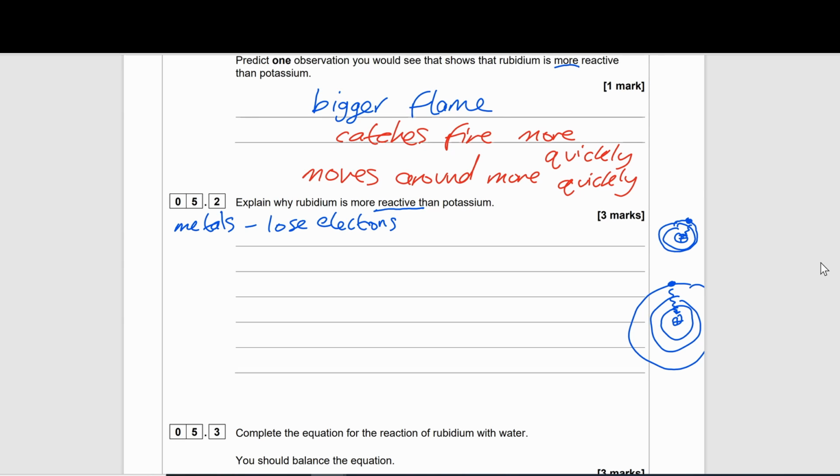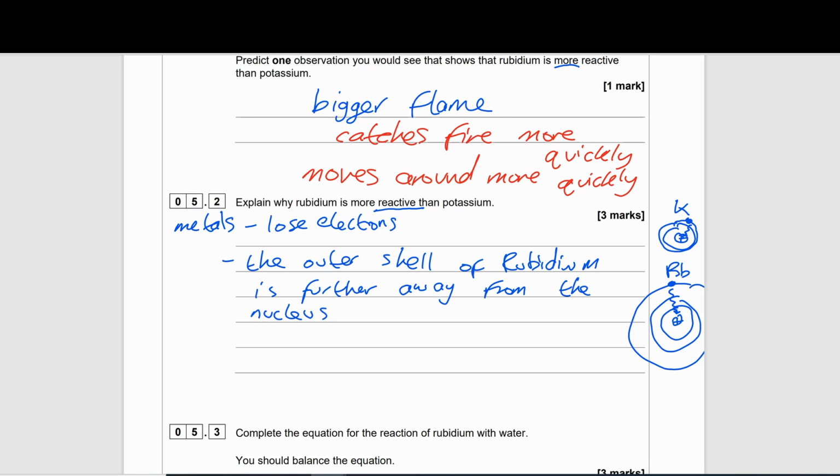So if we mention that, we are definitely going to be in a situation to get some marks. So first thing that we can definitely say here to pick up 1 mark is the outer shell of rubidium is further away from the nucleus. Remember that we have to use our comparative language because they have in the question used the word more.